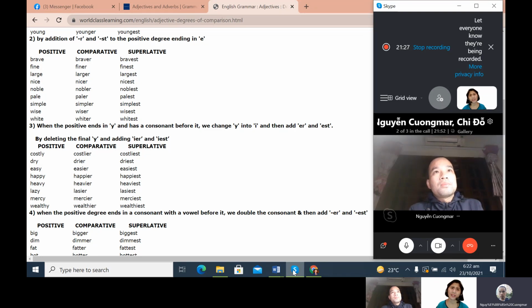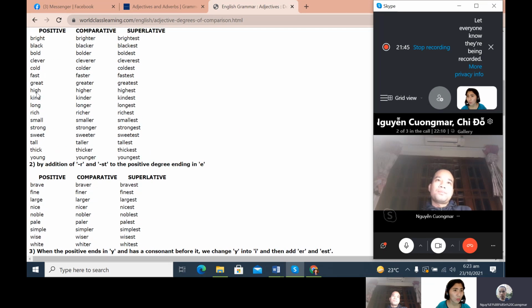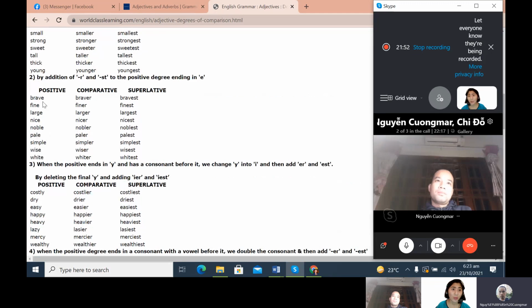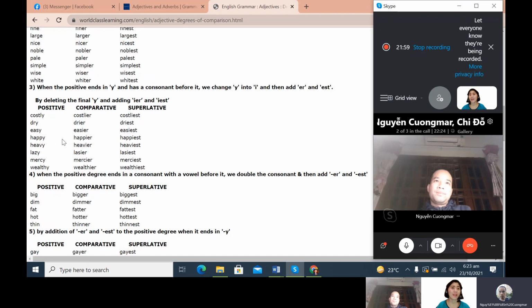We just add ST. Because the positive form already ends with E. Brave, then you add R to become braver, and bravest. So, unlike the previous rule where you add ER and EST, here the word already ends with the letter E. Do you see that one? Clear. Yes.